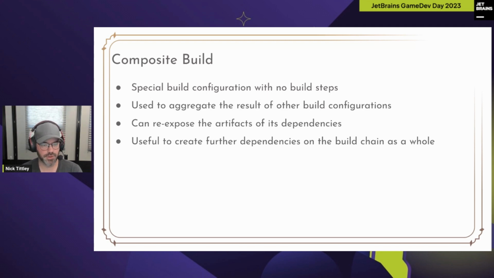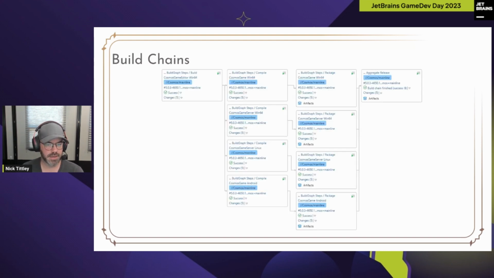In our system that we're going to show here, we use them to re-expose all artifacts built by all steps of our system. And then the composite build at the end of our build is the one other parts of our systems depend on. So if you want to get the result of an Unreal Engine game build, you depend on that composite instead of the parts. That keeps things neat and organized.